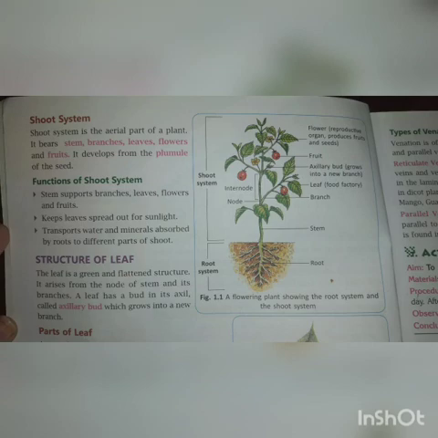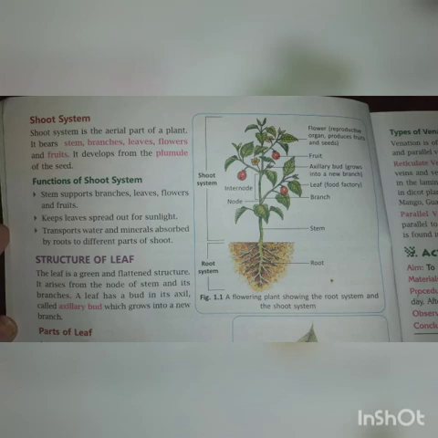Function of the shoot system: the stem supports branches, leaves and flowers, keeps leaves spread out in sunlight, and transports water and minerals absorbed by the root to different parts of the shoot.